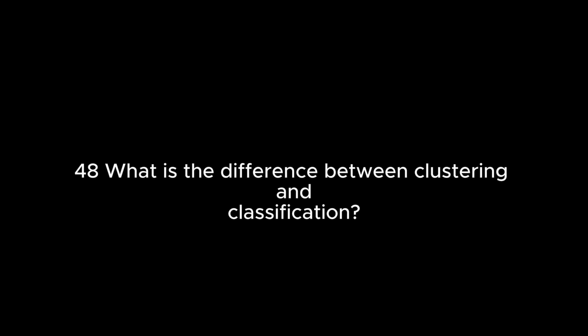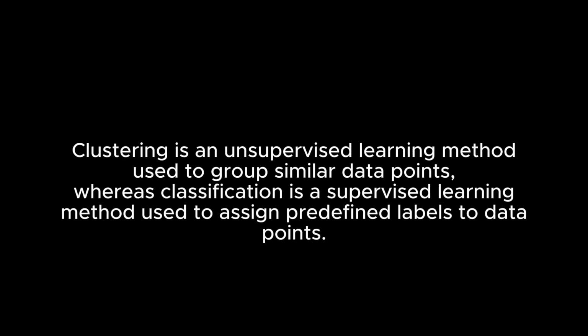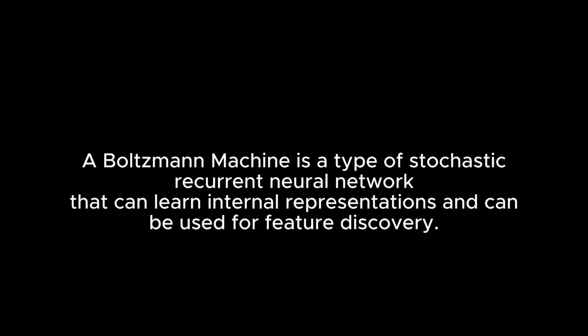48. What is the difference between clustering and classification? Clustering is an unsupervised learning method used to group similar data points, whereas classification is a supervised learning method used to assign predefined labels to data points. 49. What is a Boltzmann machine? A Boltzmann machine is a type of stochastic recurrent neural network that can learn internal representations and can be used for feature discovery.